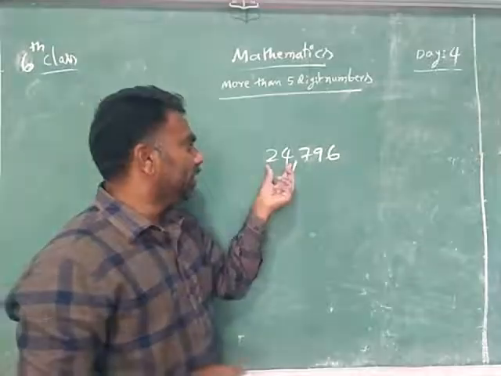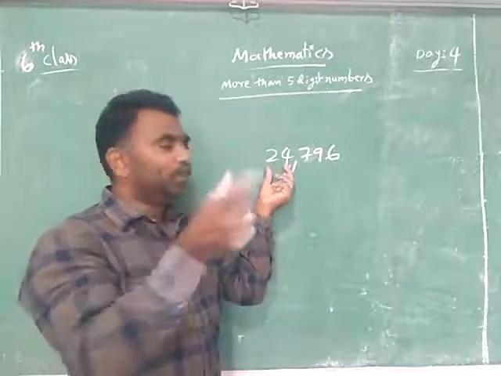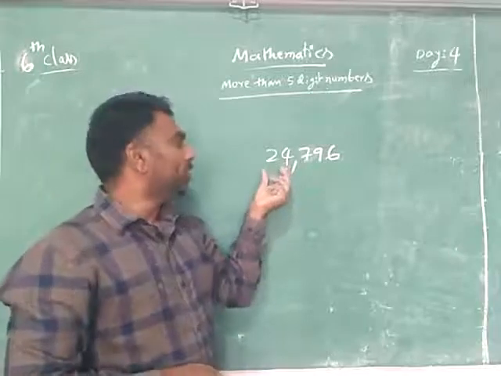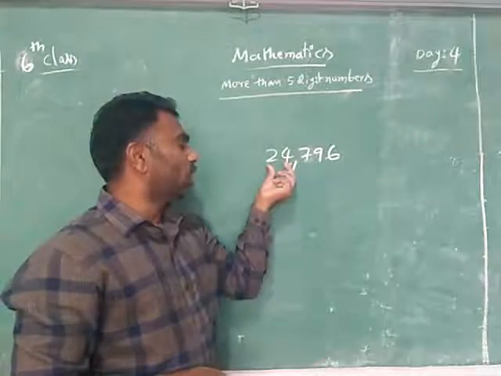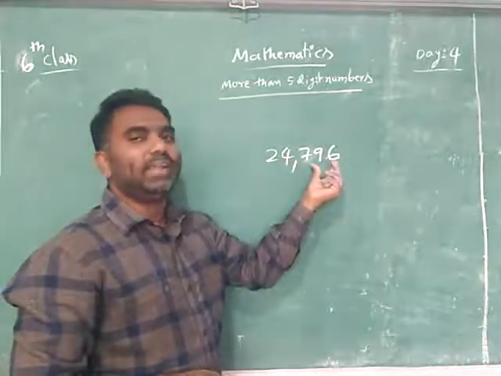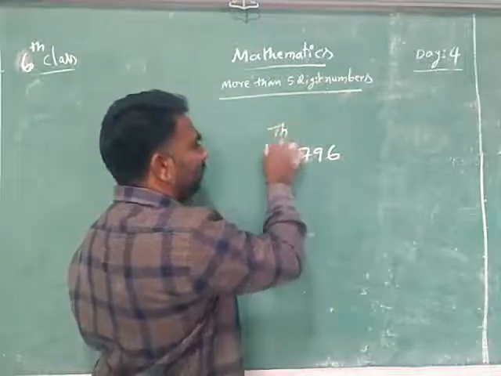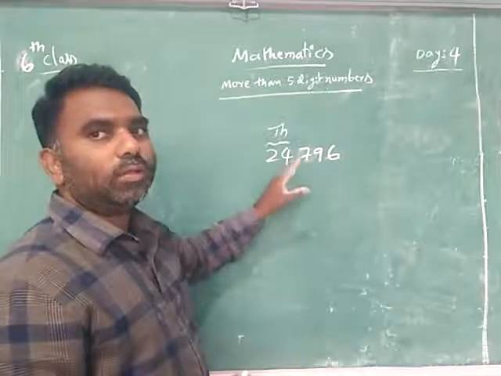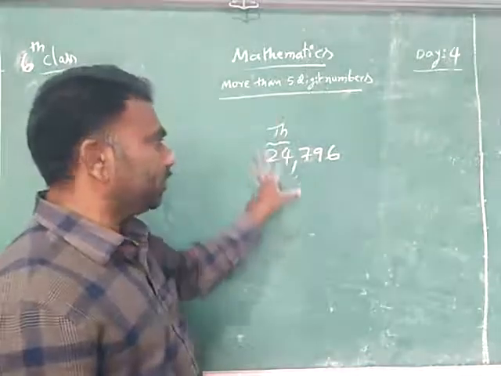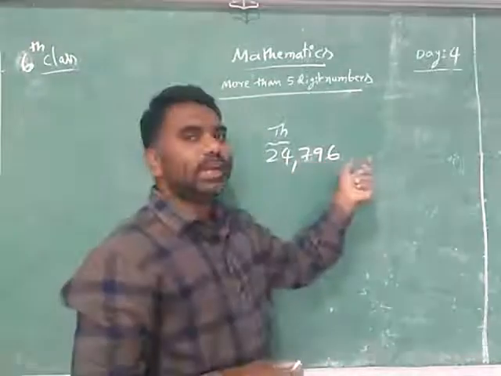You think that this is the thousands slot, meaning thousands spot. How many thousands are there here? 24. That's how you are reading: 24,796. So here we are taking the thousands slot totally, meaning thousands to 10,000. Both are the same, no? Thousands, 10,000, that is the whole thousands slot I am saying. 24,796.